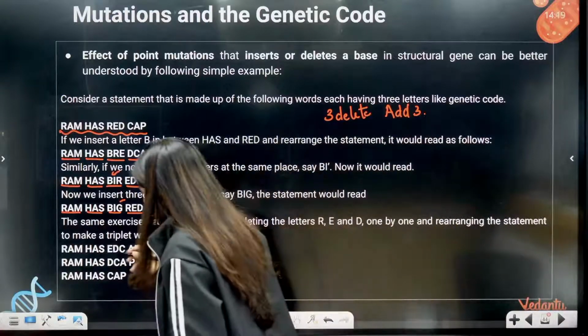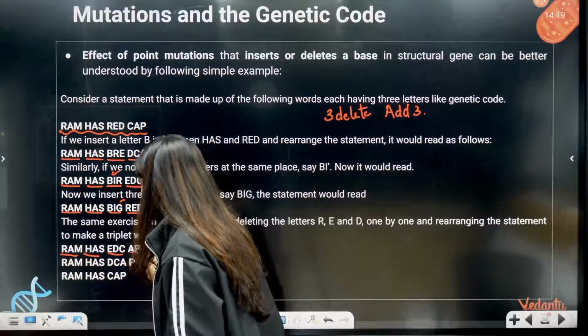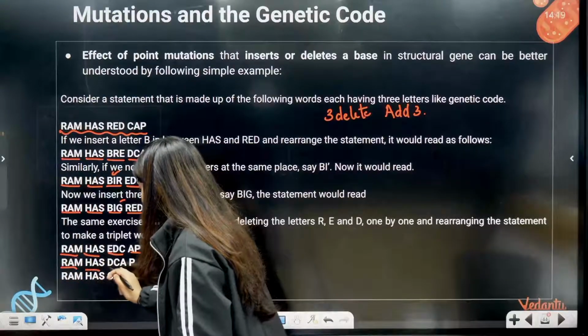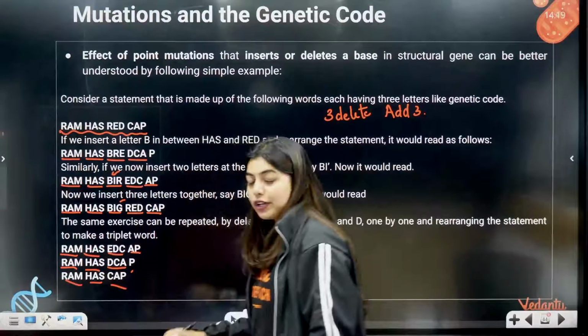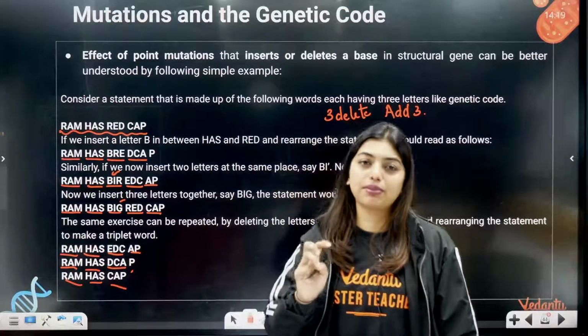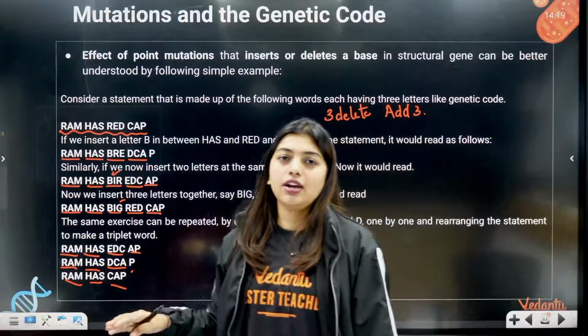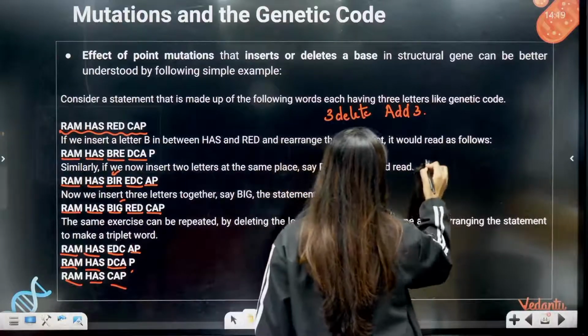Now students, imagine I deleted one word. So look here, Ram has EDCAP. Ram has DCAP. Ram has cap. So when you delete also, it has to be deleted in 3. If you're adding also, it has to be a triplet. Otherwise, the entire frame shift mutation will happen. What mutation? Frame shift mutation.